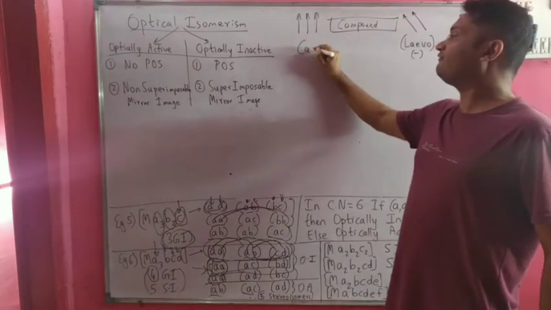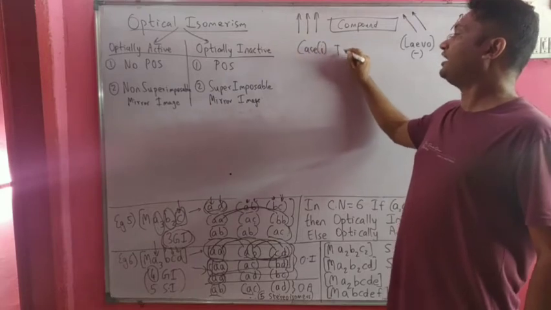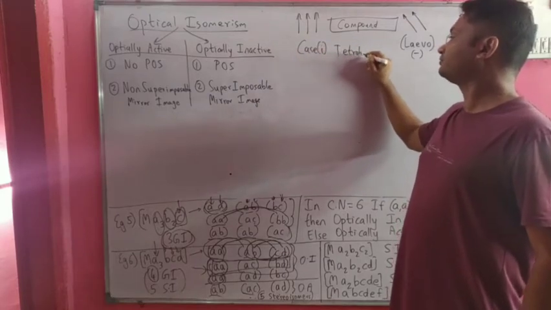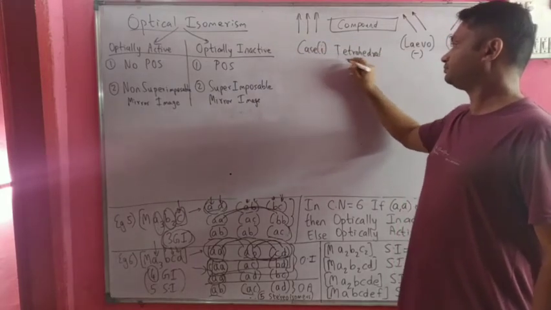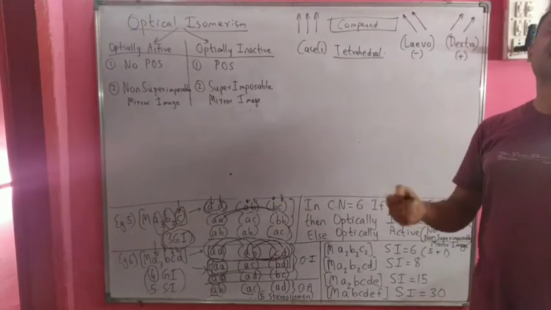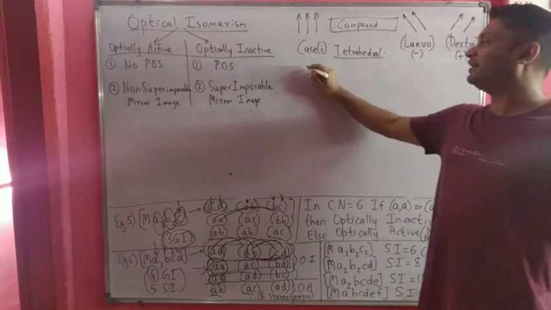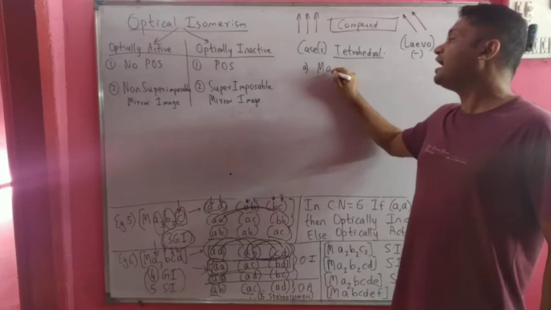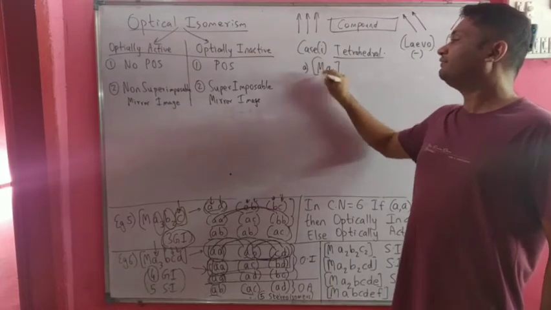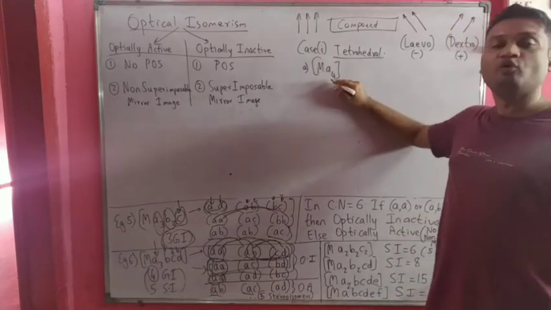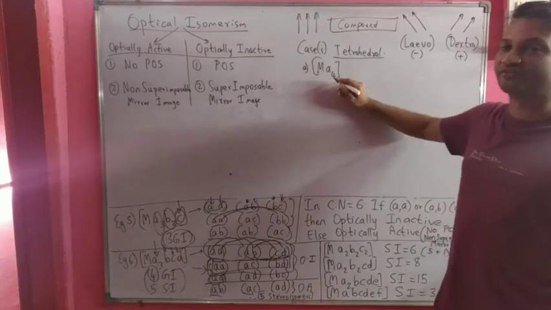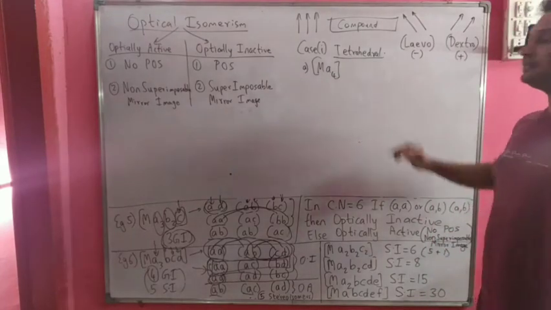Suppose we take the first case of tetrahedral complexes. If we consider a tetrahedral complex, let us say first example Ma4, in which the metal is joined to 4 monodentate ligands. In that case the structure will be like this.